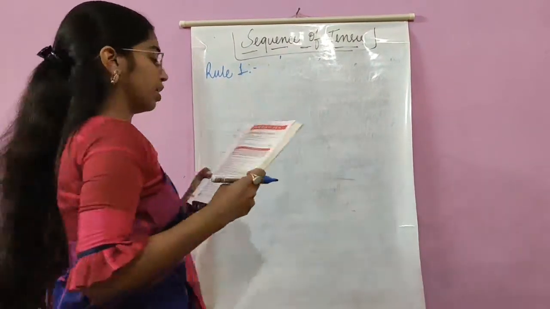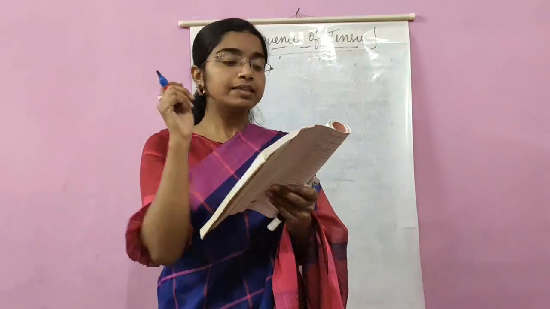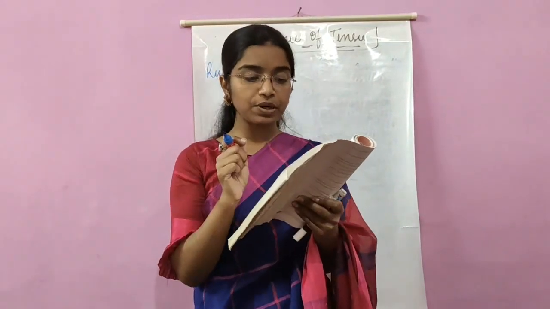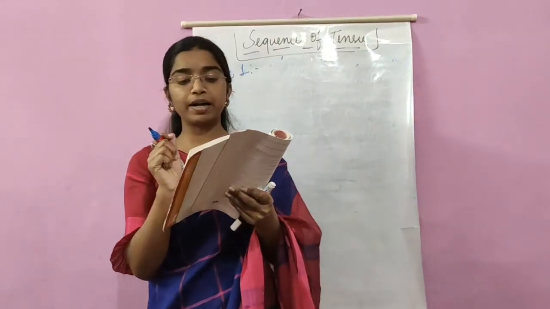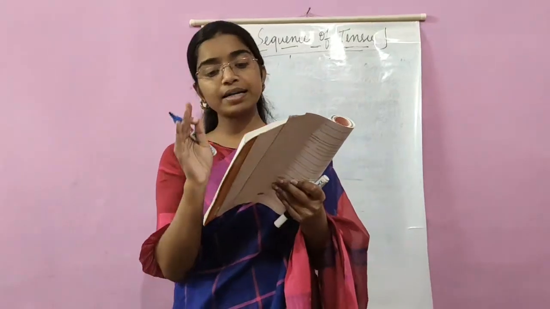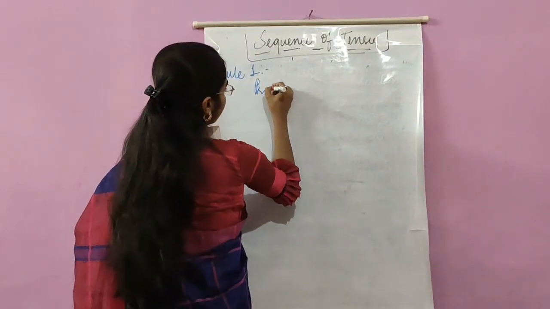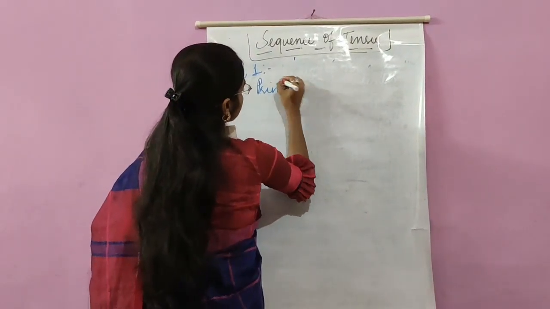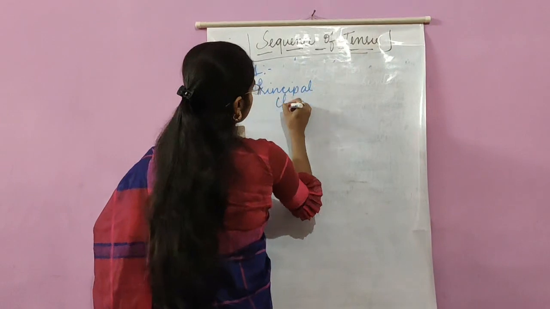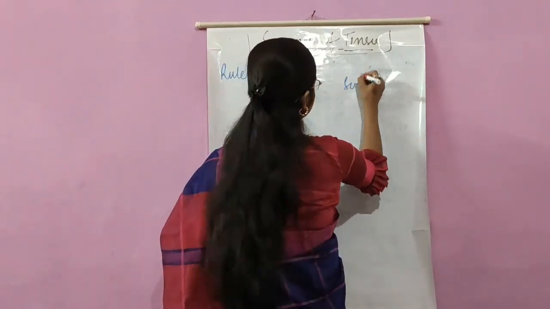Rule 1. Now rule 1 says the past tense in the principal clause must be followed by a tense of the past time in the subordinate clause. What does it say? Like I told you, we have a principal clause and we have a subordinate clause.